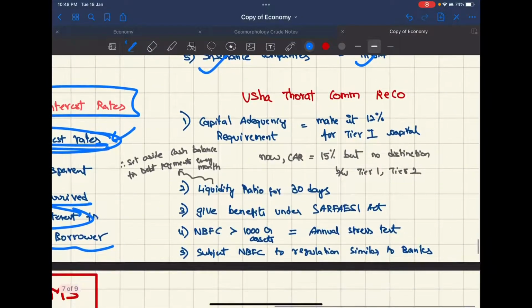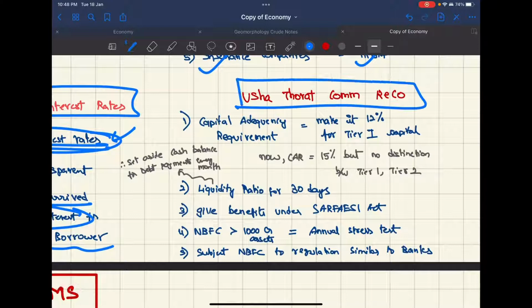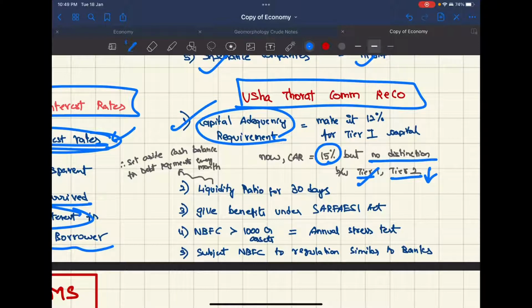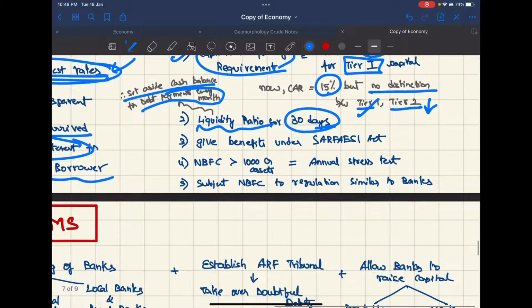So the Usha Thorat committee gave some recommendations for NBFCs to increase the capital adequacy requirement. Right now it is 15%, but there is no distinction between tier 1 and tier 2 capital. Tier 1 is the better capital, tier 2 is the inferior quality. They want to make it 12% only, but everything should be tier 1 capital. Coming to the liquidity ratio, it should be for 30 days. That is, to make the monthly debt payments, they should set aside a cash balance.